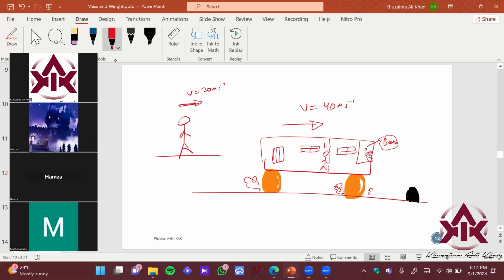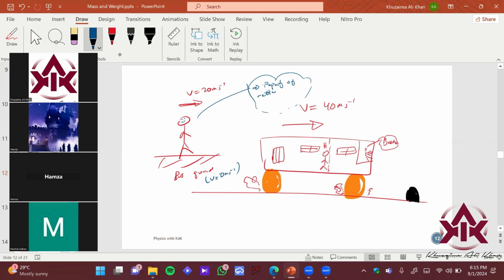As soon as, let's say, this is the bus floor, this is the bus ground, now the bus speed is 0 meters per second, but your body has inertia. Let me tell you the inertia definition over here. Inertia is a property of matter which resists change. That is called inertia.